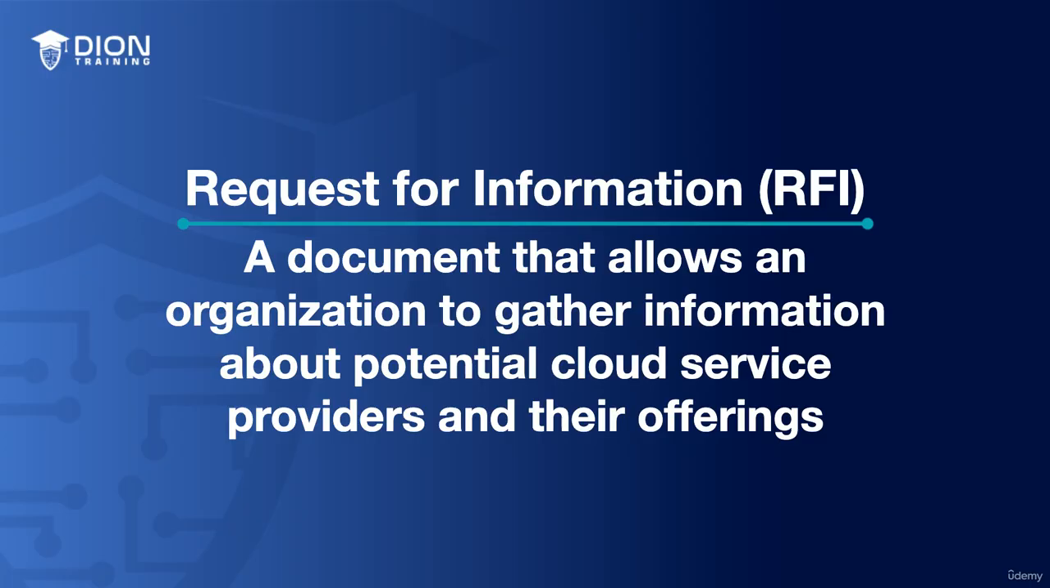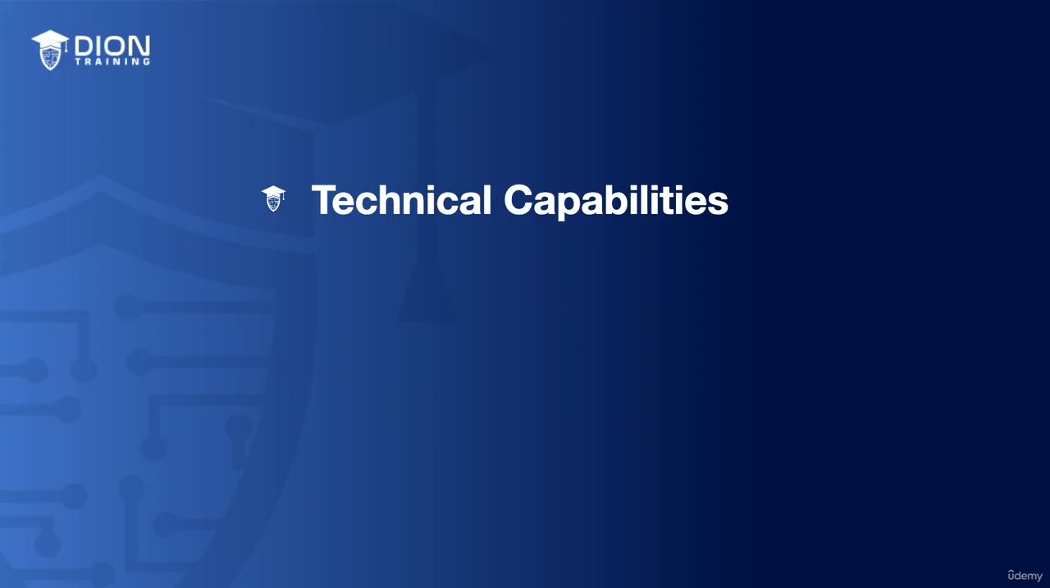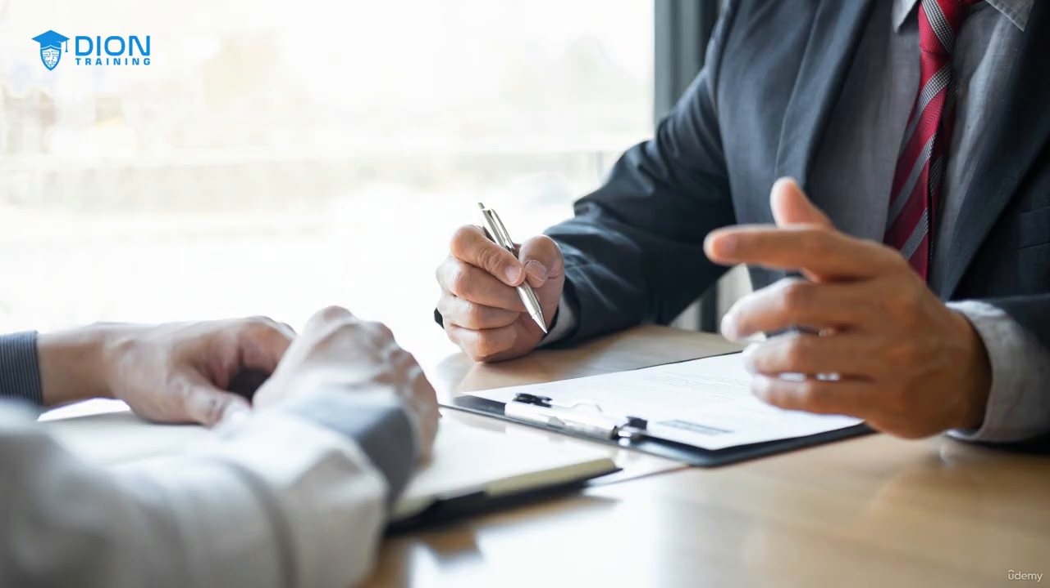A request for information will typically include questions about the provider's technical capabilities, experience, and pricing. As Dion Training starts to consider which cloud service providers they might want to use, they could issue a request for information to each of them to gather information about their services. For example, we might ask questions about the provider's experience in hosting educational technology applications, data security measures, and their cost structures. Based on their responses, we can then determine if the provider meets our basic requirements and if we would like to proceed with a more detailed evaluation of the cloud service provider's offerings.